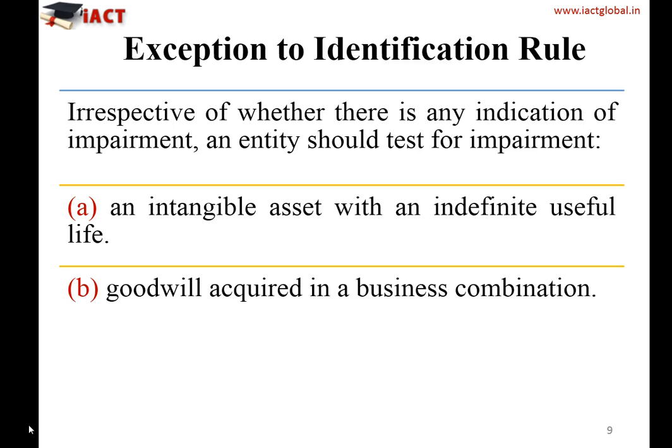If you have goodwill in your books, then we know that goodwill arises only when there is a business combination. It's because internally generated goodwill can never ever be recognized, and we will also build this understanding in another module when we talk about intangible assets. But as accountants, we already know that goodwill is an intangible asset, and goodwill comes into the picture when there is an acquisition of a business. So it says that if you have goodwill in your books, then go for it, test it.